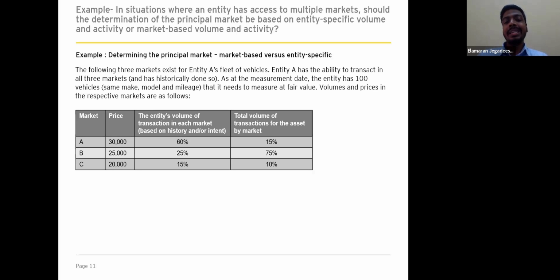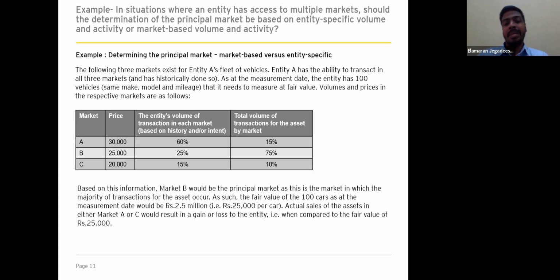If you consider the highest percentage from the entity's perspective, then A will be considered as the principal market. However, the standard says that when evaluating the principal market, we should not consider the entity's perspective, we should consider the market perspective. So the principal market will be considered as market B, which is 75%.